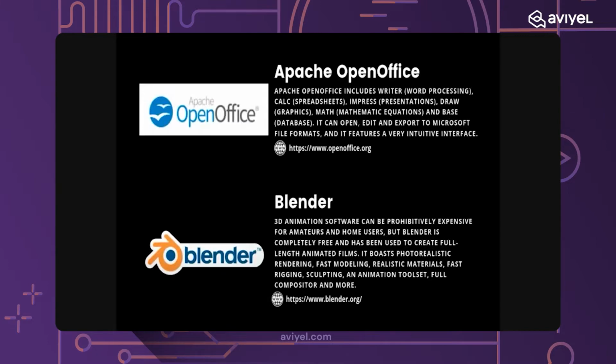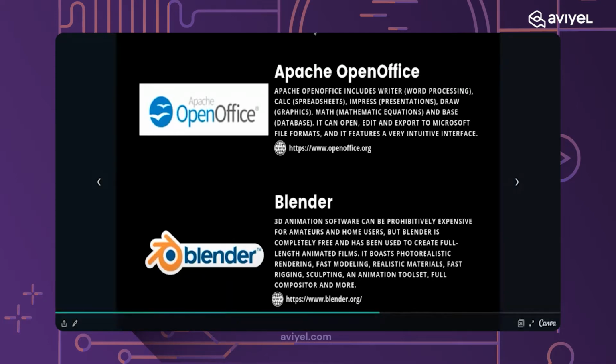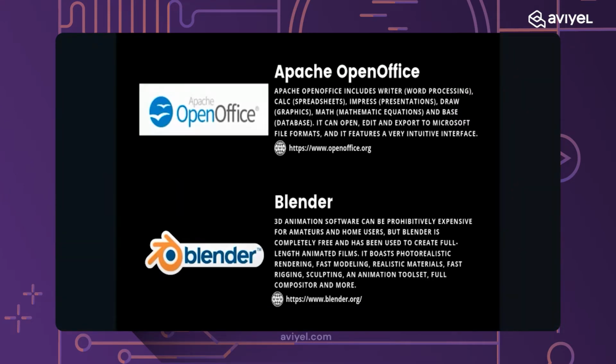So next is Blender. 3D animation software can be prohibitively expensive for amateurs and home users, but Blender is completely free and has been used to create full-length animated films. It boasts photorealistic rendering, fast modeling, realistic materials, fast rigging, a sculpting and animation toolset, a full compositor, and more. So yeah,